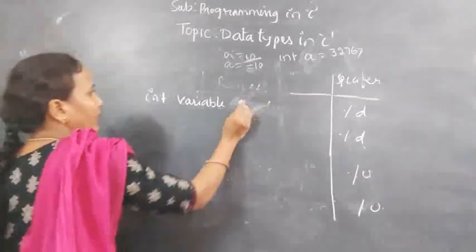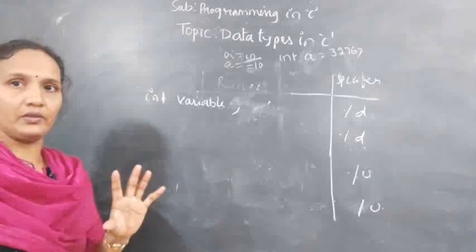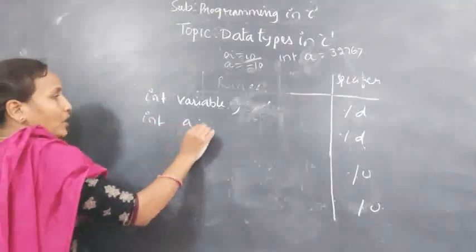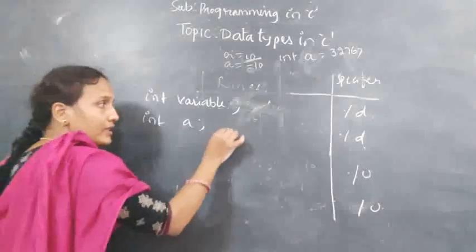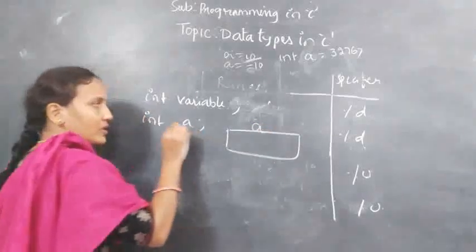Or directly you can give like this. Int is a data type. Variable is an identifier. Okay, like this: int a. So when you declare this, internally in the memory you will get a block, and that block name is a, because here I have given a.